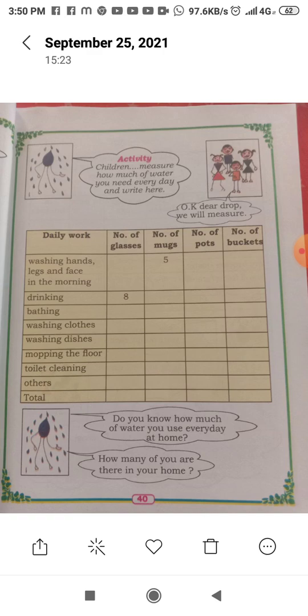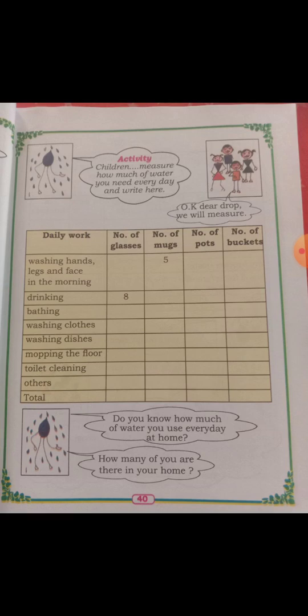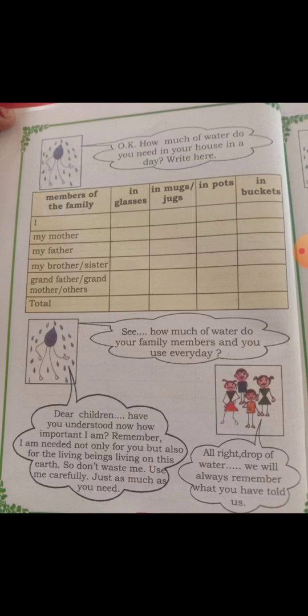If you have 4 members in a house, 5 fours are 20 buckets of water you need every day. Okay, one day you use 20 buckets like this. So how much water do you need in a house in a day? You should write here.